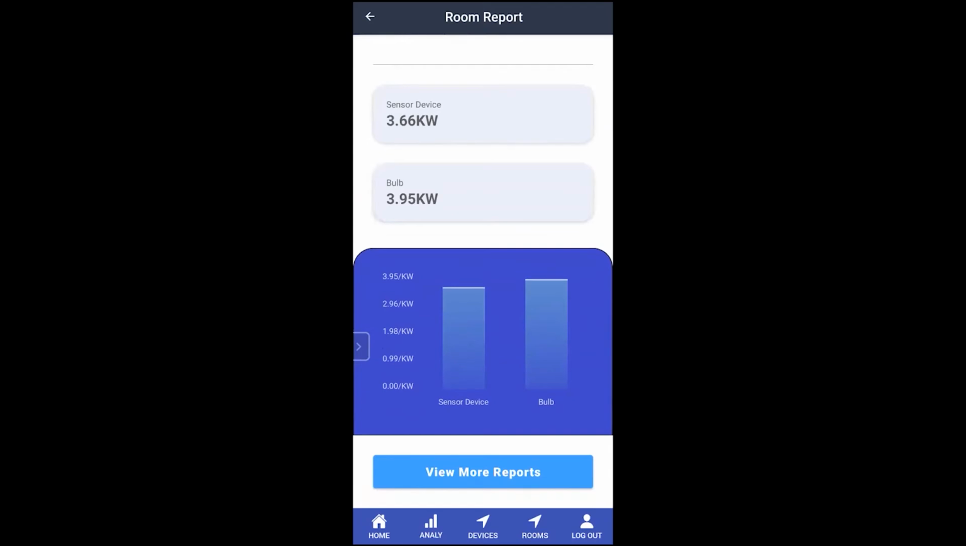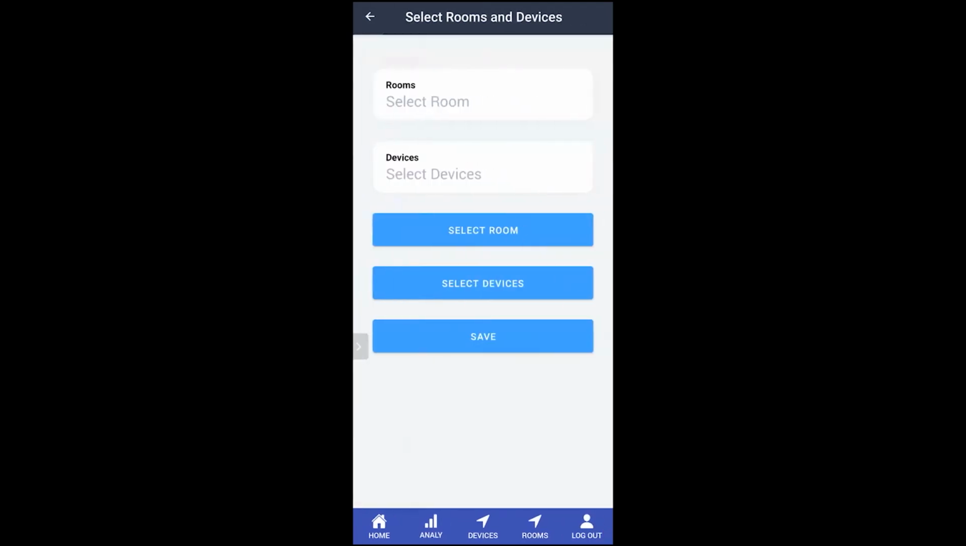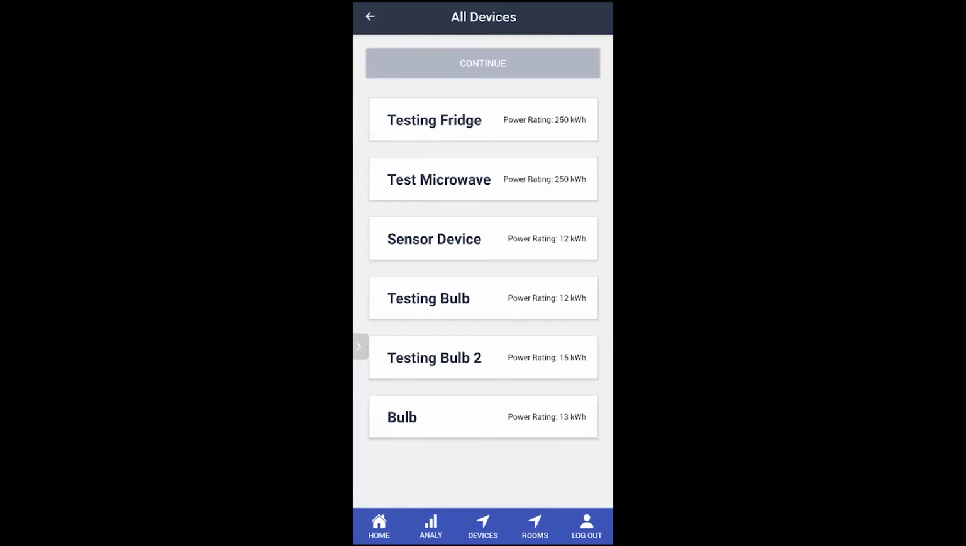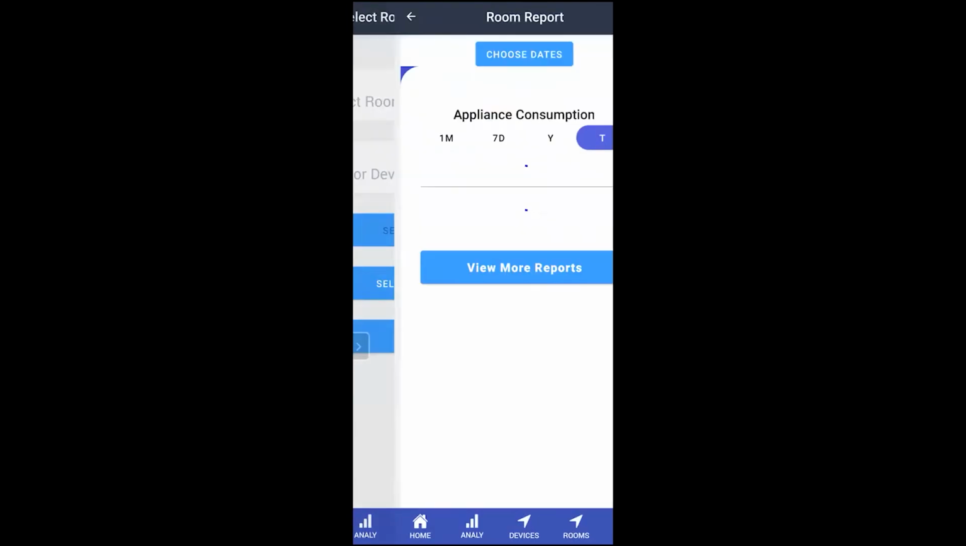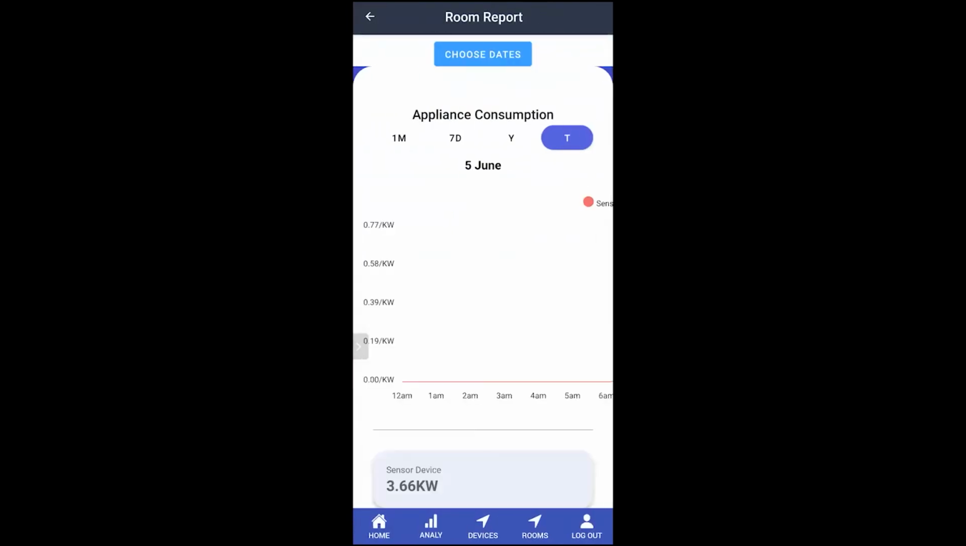The user can also see the reports by individual appliances. Let's select devices and let's click sensor device. Let's continue, save. And now the user can see a sensor device consumption.